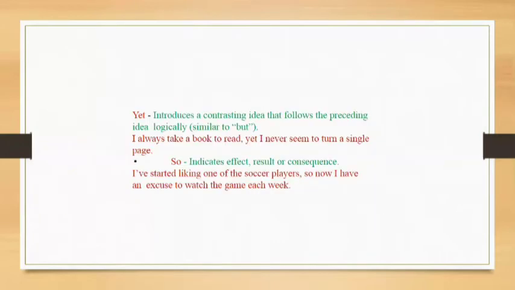Sometimes you will see that coordinating conjunctions are divided into 4 categories, and you should not get confused. You should concentrate on the functions. Here I have not discussed this categorization in the PPT, but I will discuss it orally in short. Coordinating conjunctions can also be divided on the basis of the type of function they perform. So we divide coordinating conjunctions into 4 categories that are called cumulative, adversative, alternative, and illative.